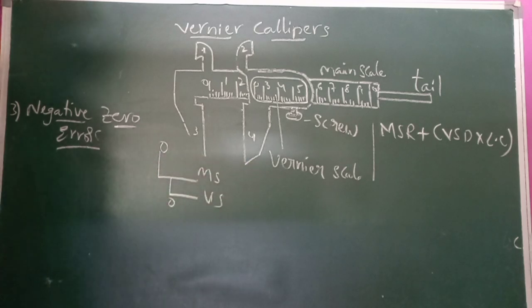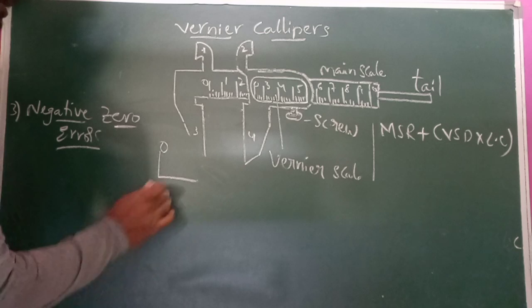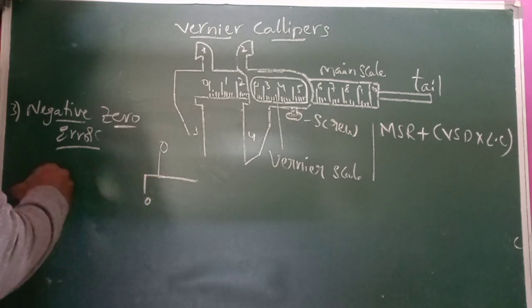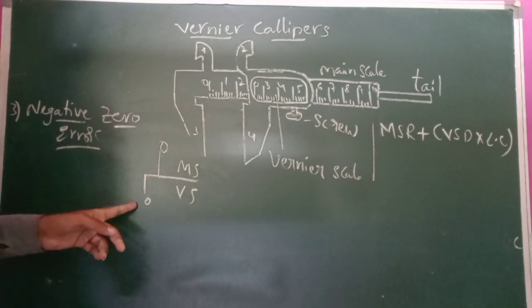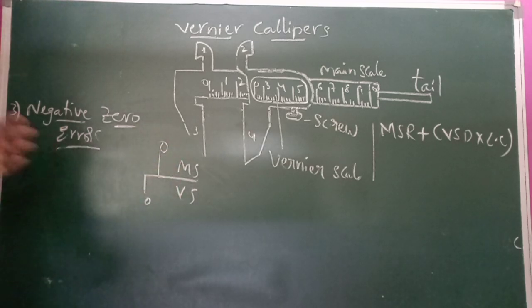In this case it is the opposite: the zero of the vernier scale is on the left side of the zero of the main scale.